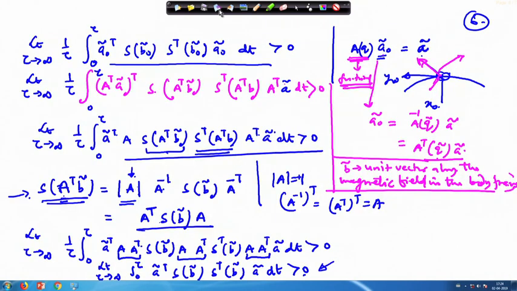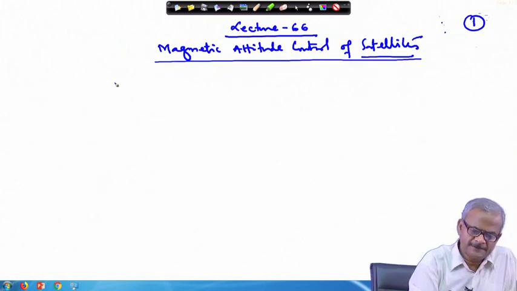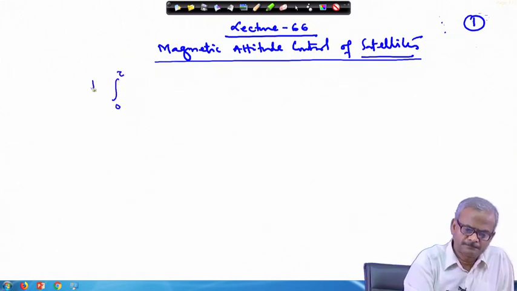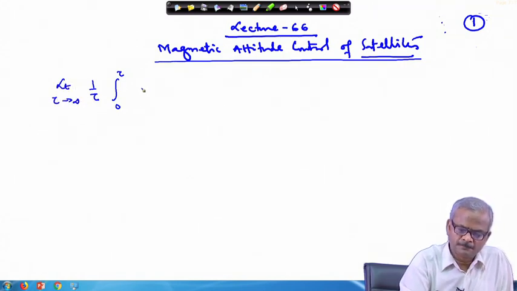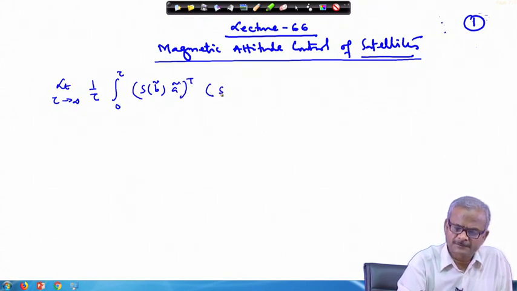So, if we look back, we were working with this particular inequality. We showed that this inequality is valid, then this is applied. Now, we can rewrite this equation again, the same way as we have written earlier: S b tilde times A tilde transpose times S b tilde.